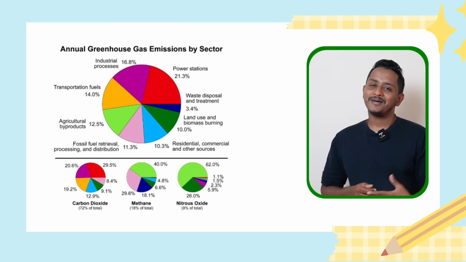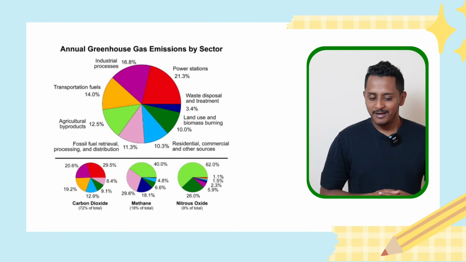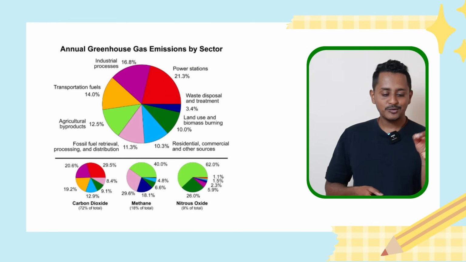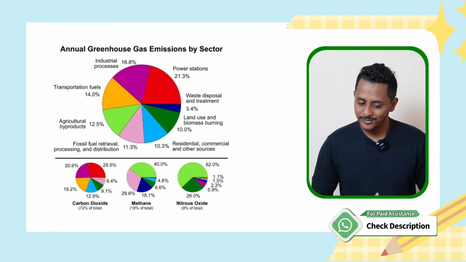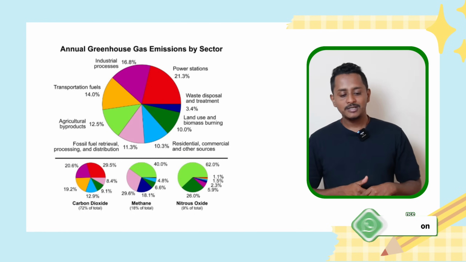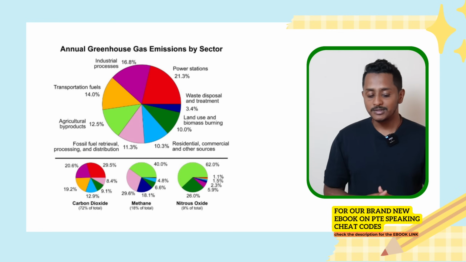The image provided is a pie chart that gives information about annual greenhouse gas emissions by sector. Firstly, it is evident that industrial process contributes to 16.8% of the greenhouse gas emissions annually. Conversely, power stations contribute 21.3% annually to the greenhouse gas emissions.